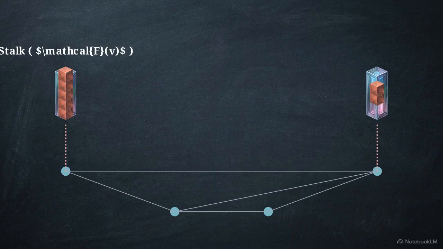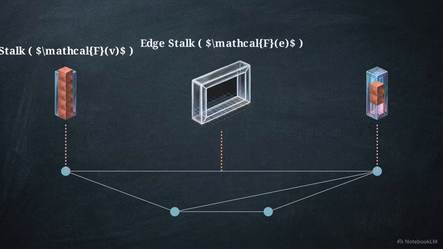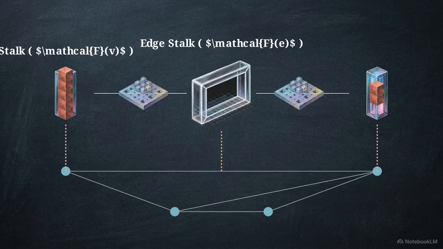Between these nodes, we introduce the edge stalk. This is an entirely separate vector space placed directly over the connections. It acts as the arena where the two nodes will actually be compared. To move data into that arena, we use a restriction map. This is a linear projection matrix that connects a node stalk to an edge stalk.